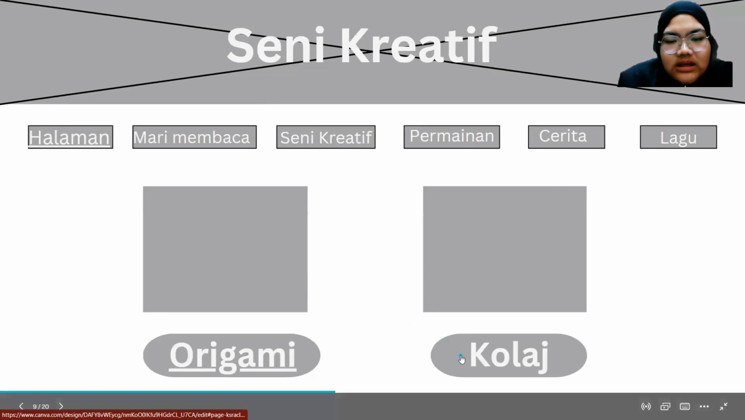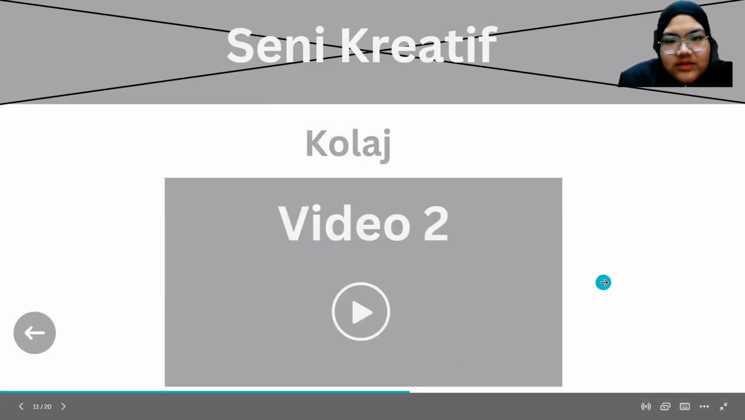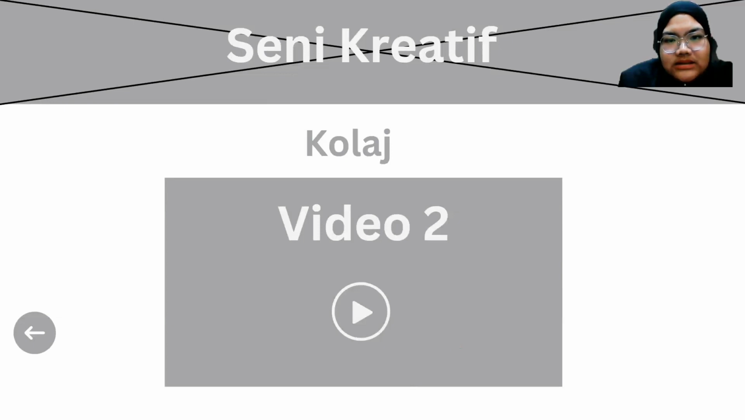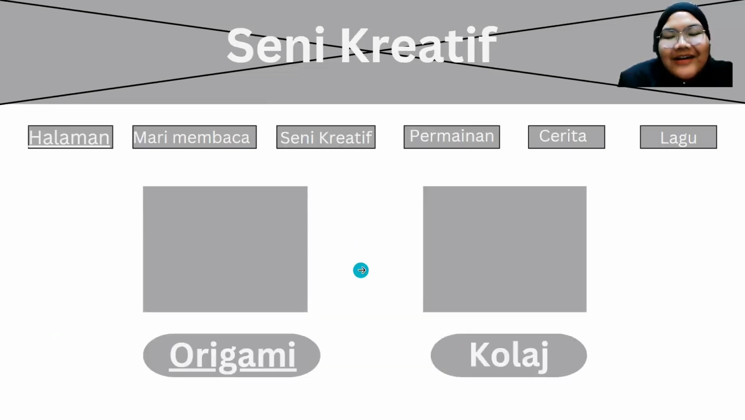When the user clicks collage, same as the origami, there will be a title here, Seni Creative, and then the video, and they can scroll down to a few more videos. Then there will be a play button here, where they can pause or they can play, and then there will be a back button. They can go back to the main page of Seni Creative.